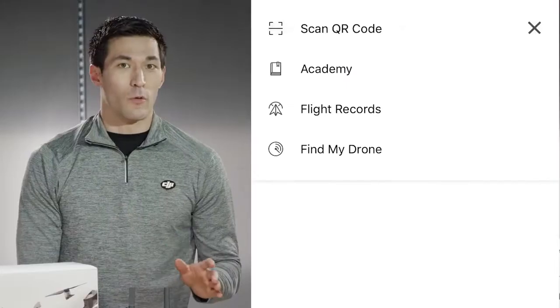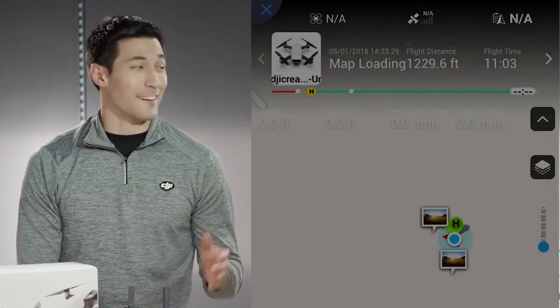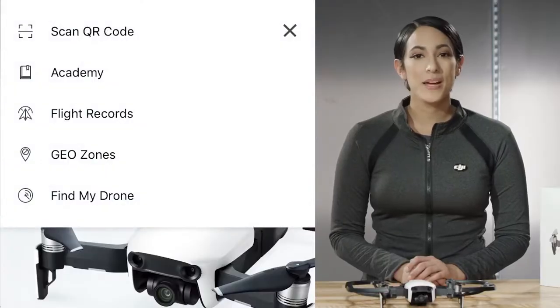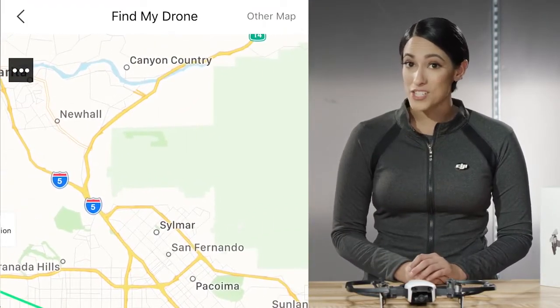It's pretty cool. The DJI GO 4 app also has some very useful features. There's Flight Record, which shows you data from your previous flights and some of your highlights, including your total flight time and distance traveled. With Find My Drone, you can have the app locate your drone after an emergency landing or crash, as well as turn on beeping and smart LEDs to help you spot it. Yeah, I might need that one.